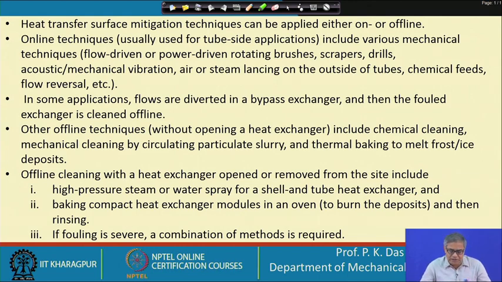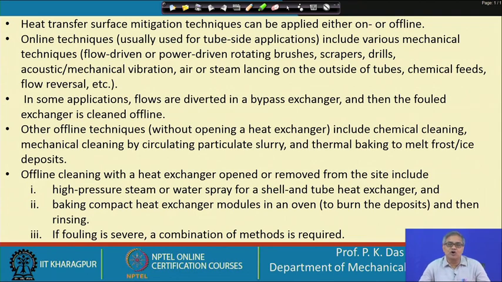Offline cleaning with a heat exchanger opened or removed from the site includes high pressure steam or water spray for a shell and tube heat exchanger, and baking a compact heat exchanger module in an oven to burn the deposits and then rinsing. If fouling is severe, a combination of methods is used. So, sometimes the depositions are so heavy that real mechanical impacts are to be given. Okay.